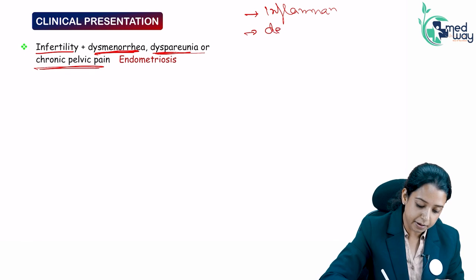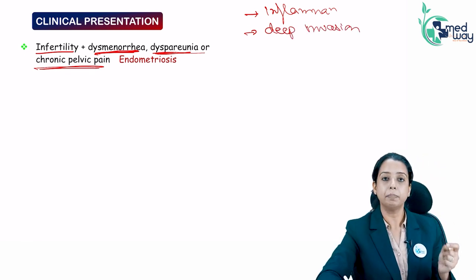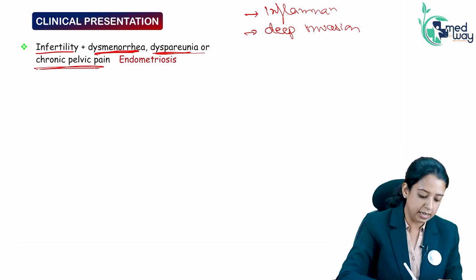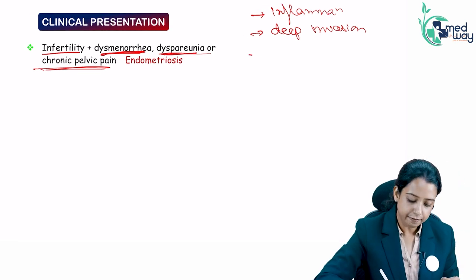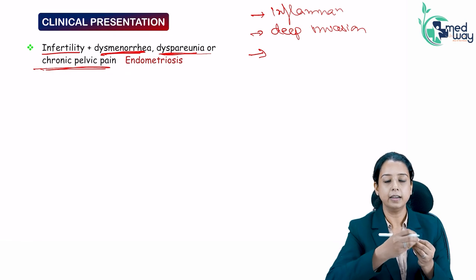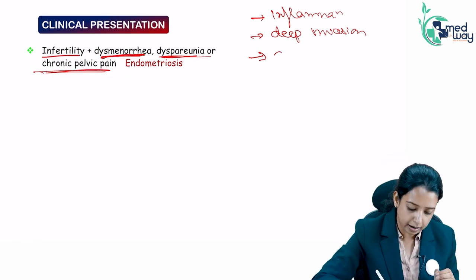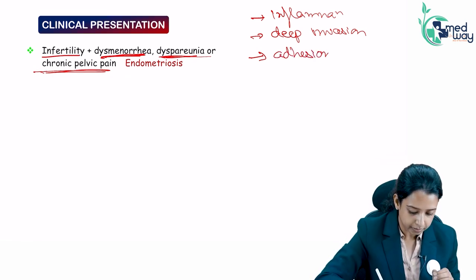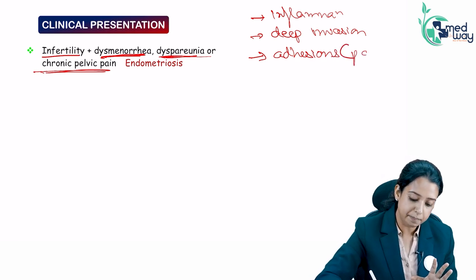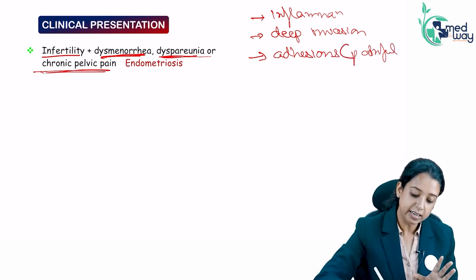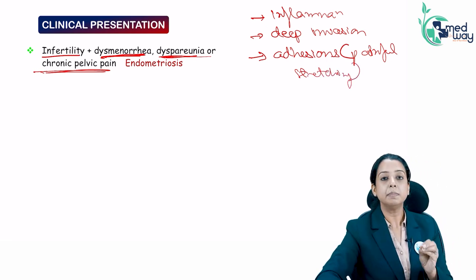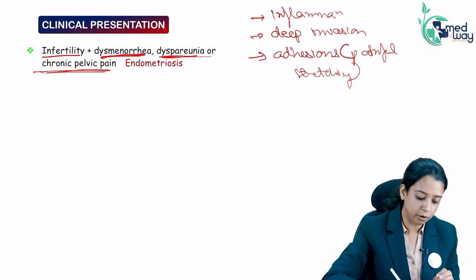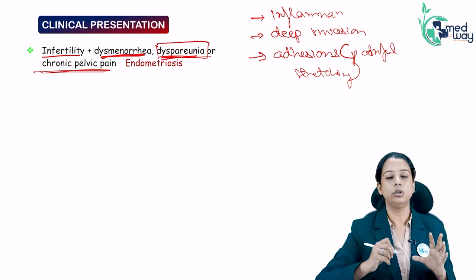Then there is deep invasion. When there is deep invasion, that also leads to pain. Deep invasion leads to chronic pelvic pain, and when there is repeated bleeding in that endometrial tissue, adhesions occur. These adhesions become very painful when the tissue is stretched. On stretching, this becomes very painful, and that is the reason for dyspareunia.